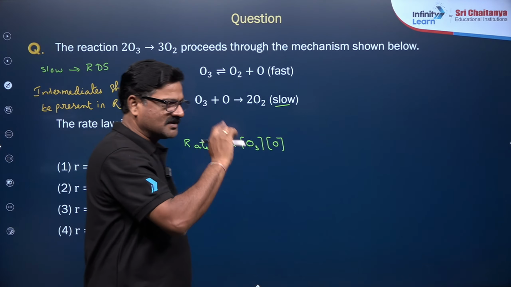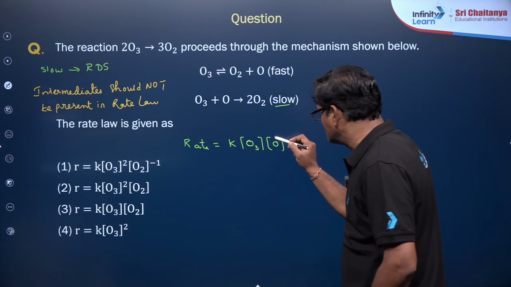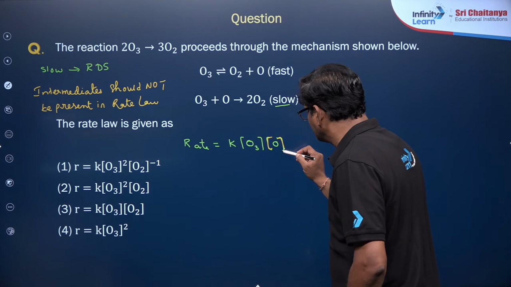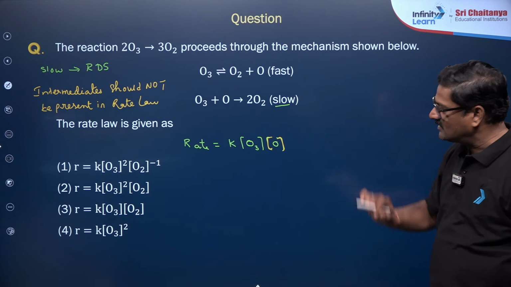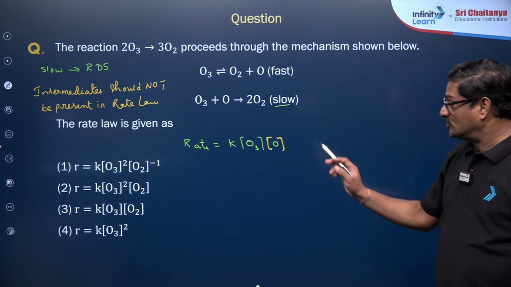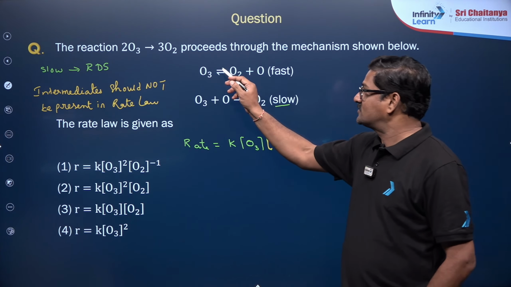It should not be present in the rate law. So I don't want to see this over here. So let us take it out. So how to take it out? Take a pencil eraser and remove it. So that O, I just want to take based on this reversible reaction.